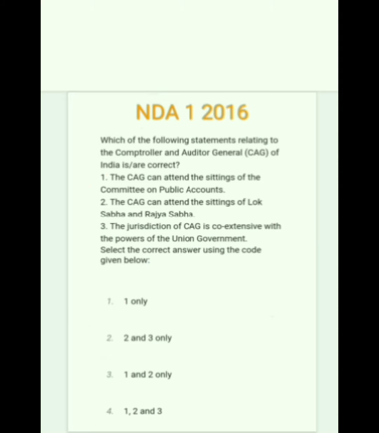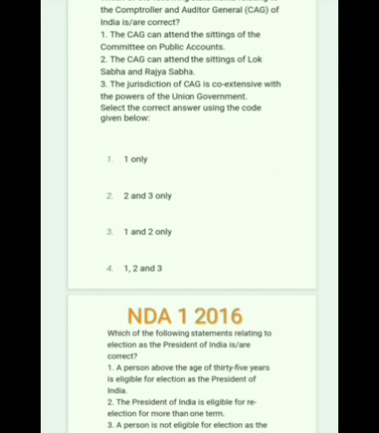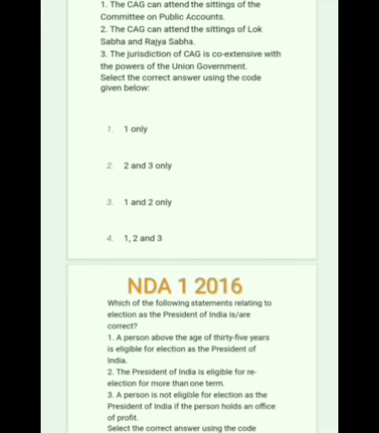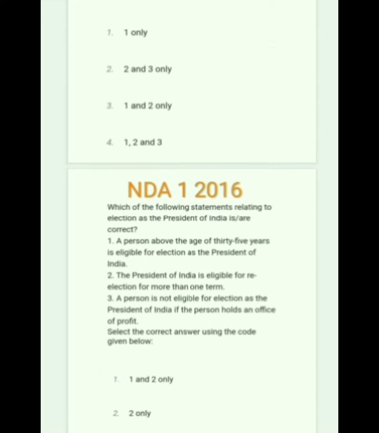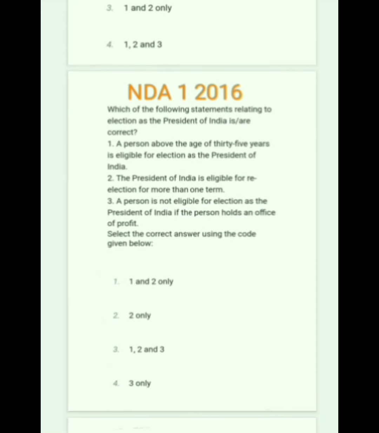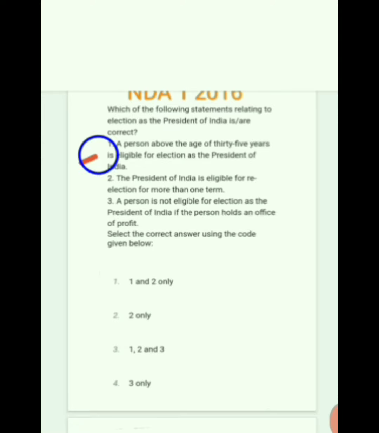Next, which of the following statements relating to election as the President of India? Correct. A person above the age of 35 years is eligible for election as President of India. Correct. The President of India is eligible for re-election for more than one term is correct. A person is not eligible for election as the President of India if the person holds an office of profit is correct. So the correct answer is option 3, 1, 2, 3.